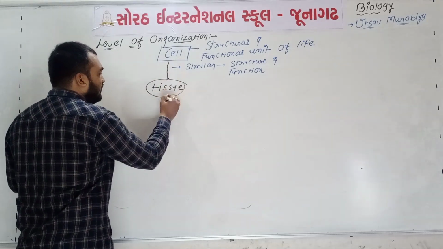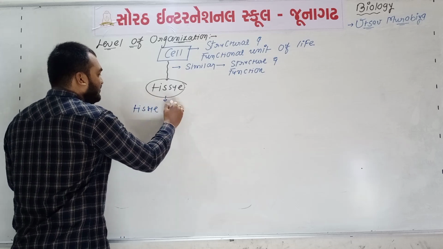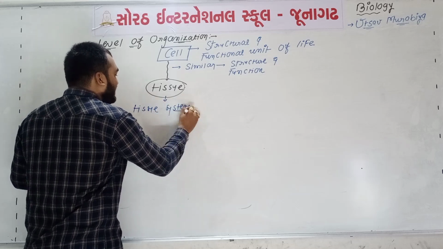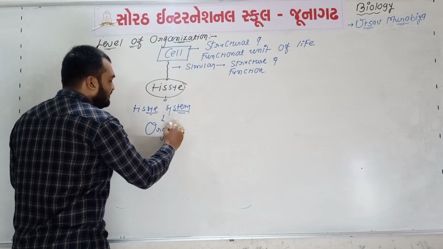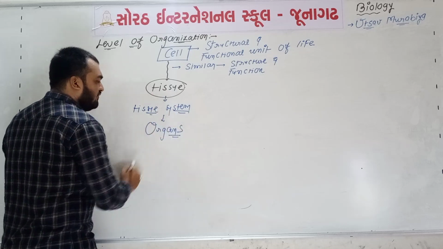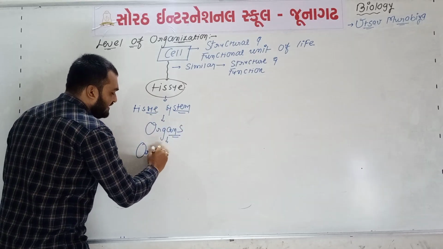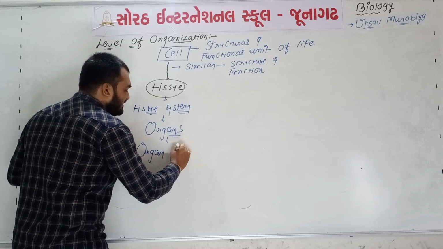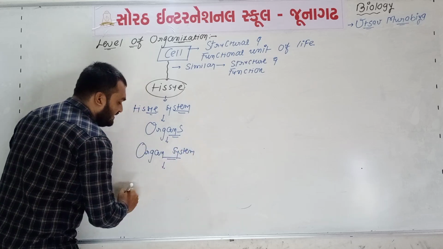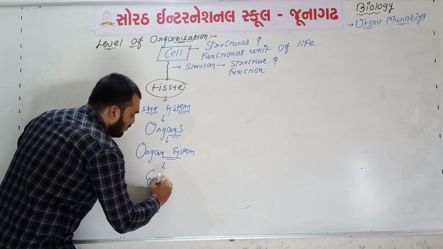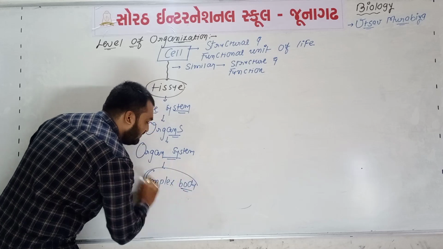So cells will form tissue, from tissue a system will be formed, and from tissue systems different types of organs will be formed, and from different organs different organ systems will be formed, and from different organ systems the complex body of any organism will be formed.